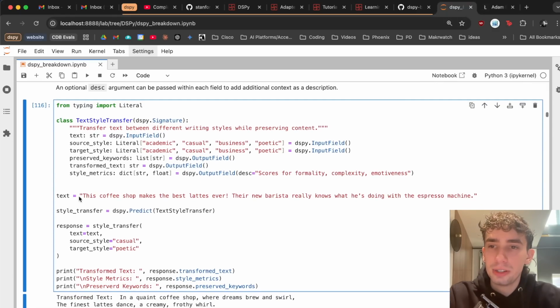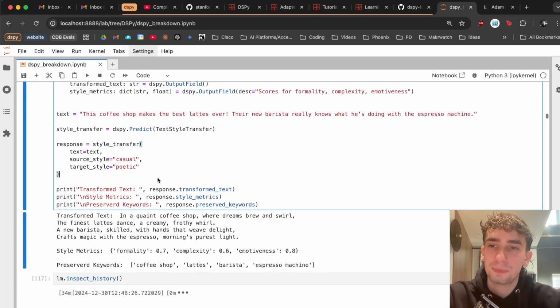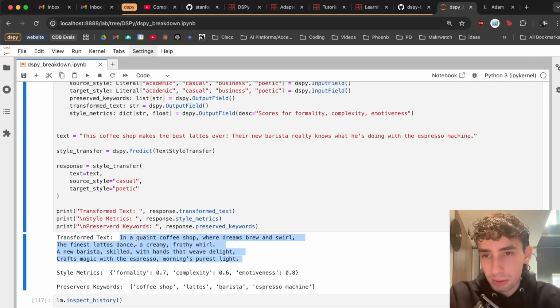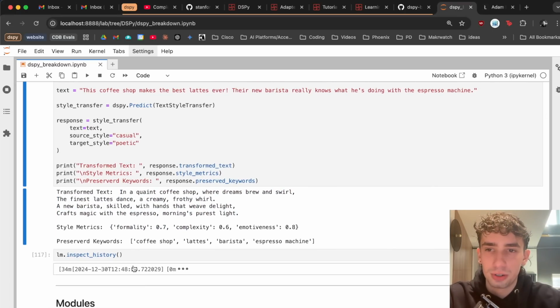So then what we do is create our DSPy.Predict program, passing in the class, and we now have our style transfer program. Running this text, "This coffee shop makes the best lattes ever," etc., through it with the source style of casual and the target of poetic, we can see that our transformed text is going to be this lovely poem that starts with "In a quaint coffee shop where dreams brew and swirl." We get our style metrics and our preserved keywords.